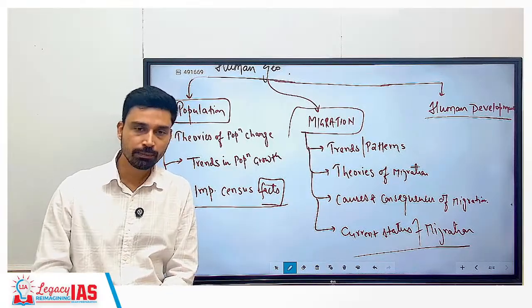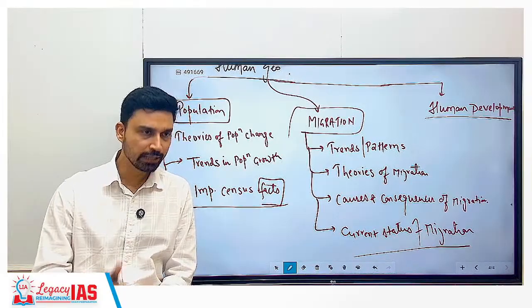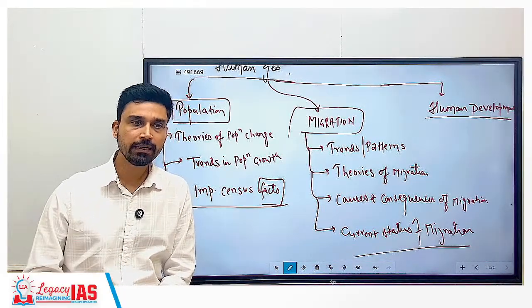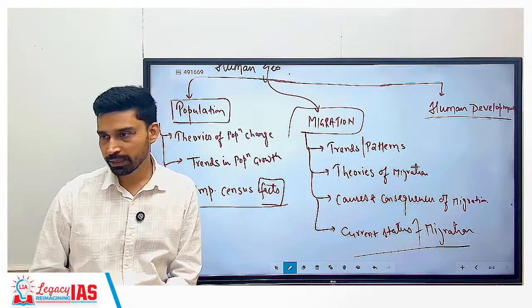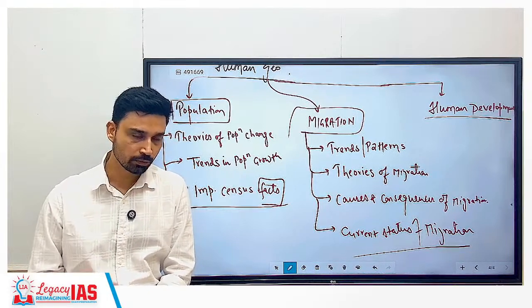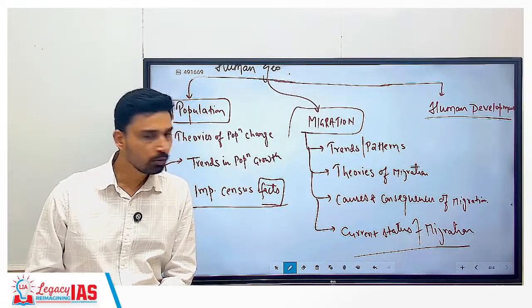There they measure the progress of countries on the basis of 3 parameters. The literacy rate, meaning education. Second is the health status, and third is the per capita income, meaning financial or economic status. Based on this, development is measured. We will talk about that also in detail.